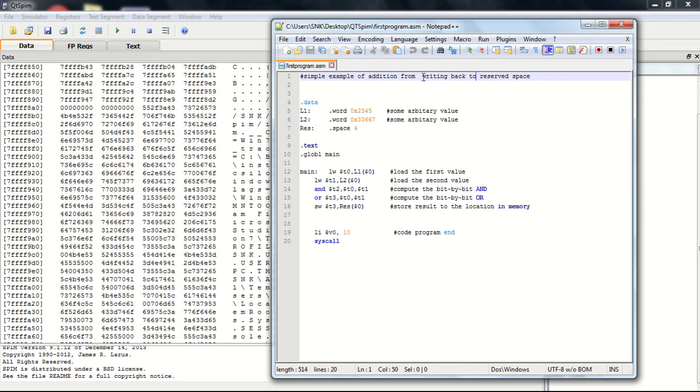The operation is load and store. In the program description, we can see that this program is used for some basic operations on the value in L1. In the data segment, we can see that some arbitrary values are stored in variables L1 and L2. We also have a variable res reserved, which occupies 4 bytes of memory on the RAM. Now we see the meaning of the global names L1 and L2.